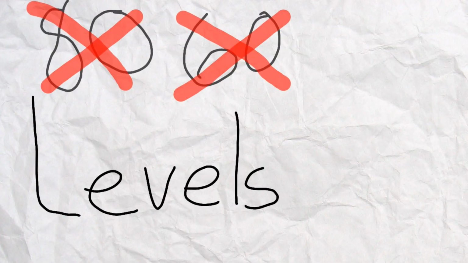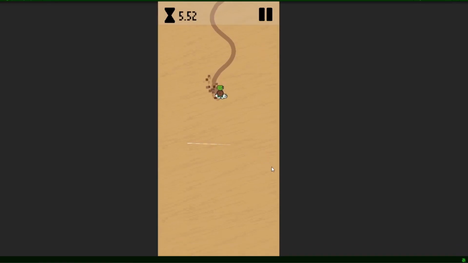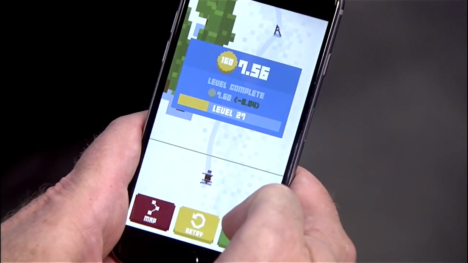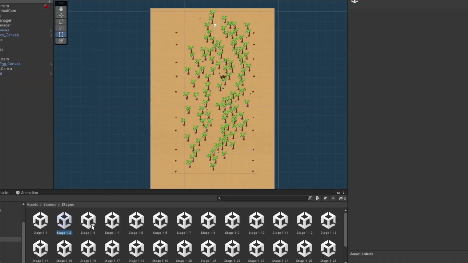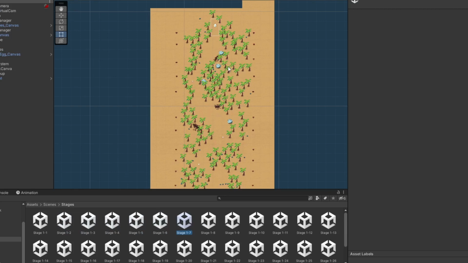Let's talk about the 40 levels I have to design in order to publish the game. The level design should be as simple as the movement mechanic of the game. Just like in SkiFree, you basically avoid the obstacles and get to the finish line. Along the ride, the difficulty will increase alongside the progress of the game.